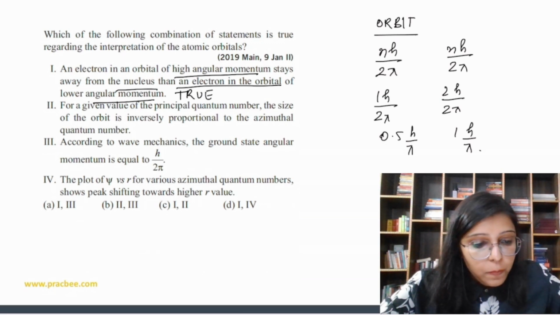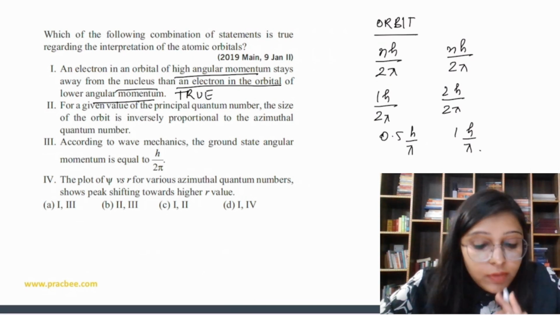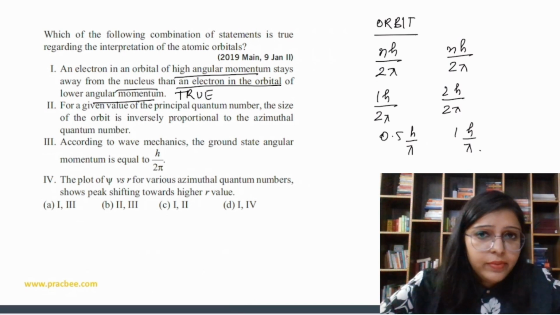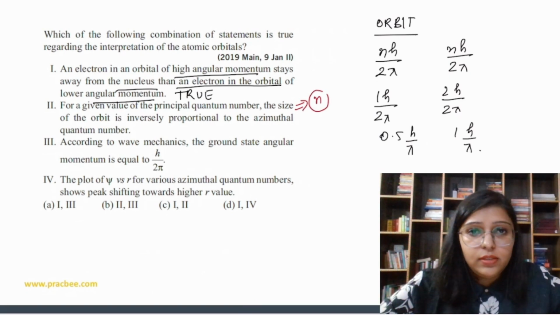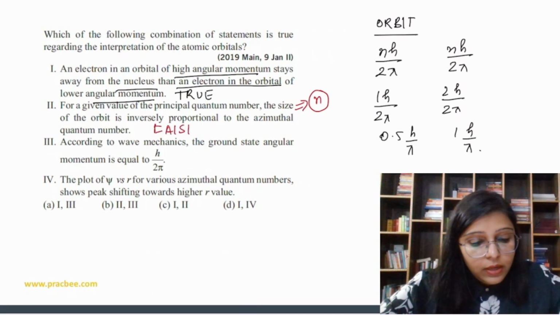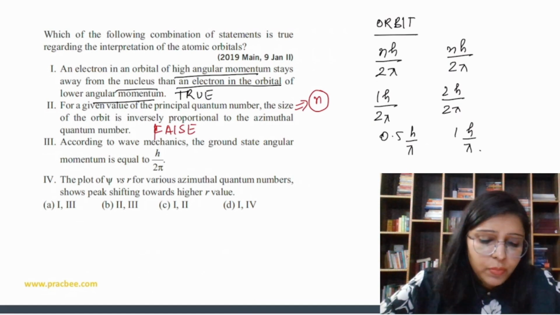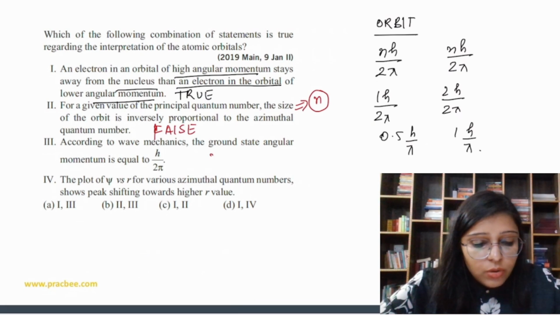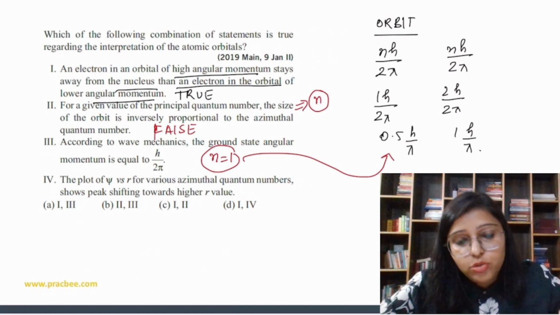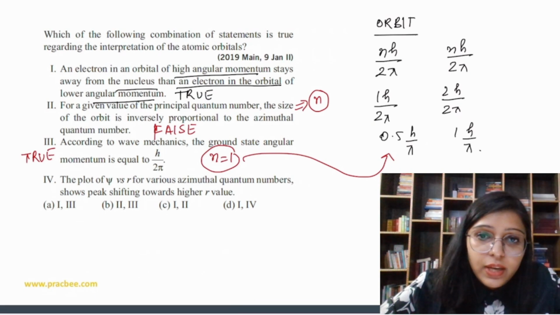Now second statement, for the given value of principal quantum number, the size of the orbit is inversely proportional to azimuthal quantum number. Azimuthal quantum number does not relate with size. Value of n relates with size. Right? Azimuthal quantum number is related to the subshell. So this is false. Next, according to wave mechanics, the ground state angular momentum is equal to h over pi. So it is h by 2 pi. So ground state is n is equal to 1 and here angular momentum is 0.5 h by pi, or we can say h over 2 pi. So this is true.